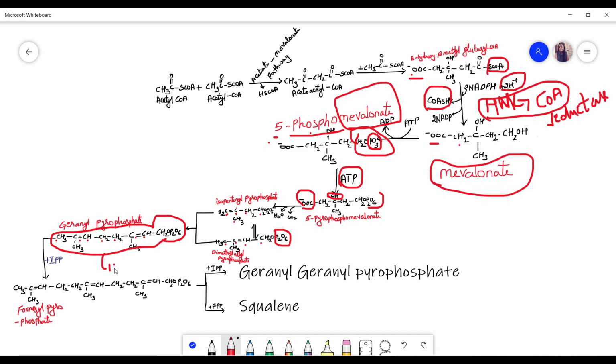We have a 10 carbon compound, isn't it? Now it will become 15 carbons, because we are adding one more IPP. 10 plus again IPP means 5 carbons, so 10 plus 5, it will become 15 carbons.